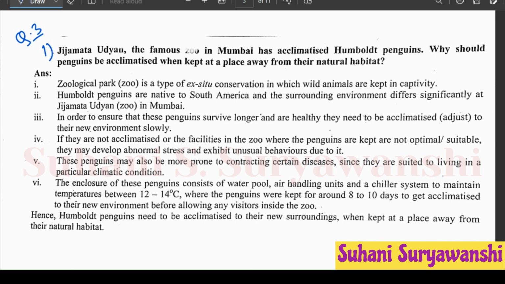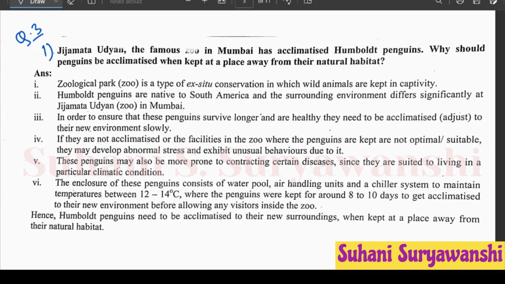Fourth point, if they are not acclimatized or the facilities in the zoo where the penguins are kept are not optimal or suitable, they may develop abnormal stress and exhibit unusual behaviors due to it. Fifth point, these penguins may also be more prone to contracting certain diseases since they are suited to living in a particular climatic condition.